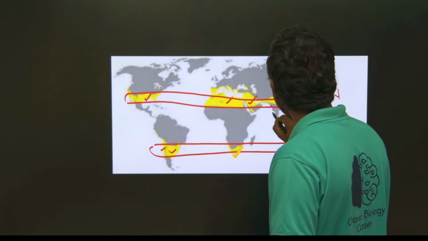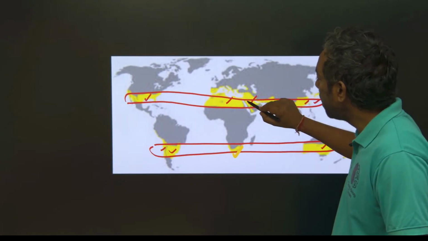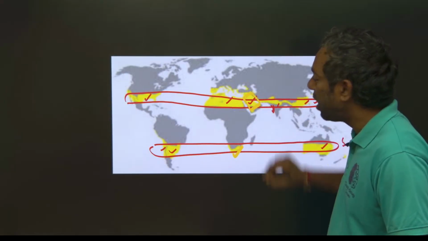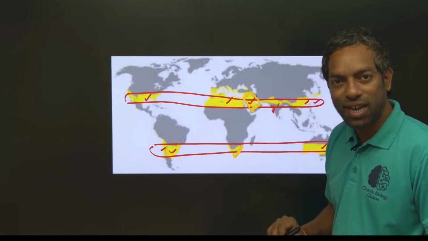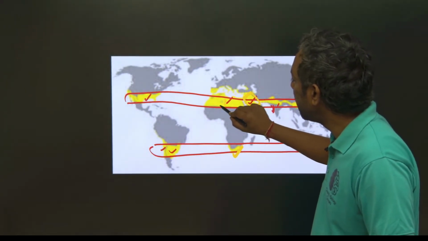In India, there is the Thar desert. In Middle Asia, mostly all countries are desert. In Africa, there is the Sahara desert.